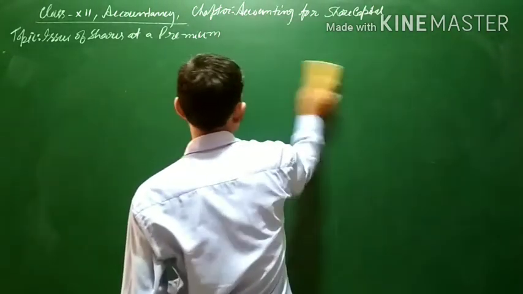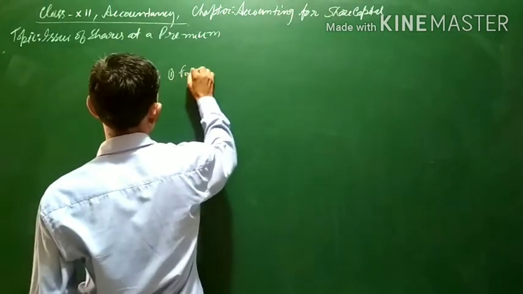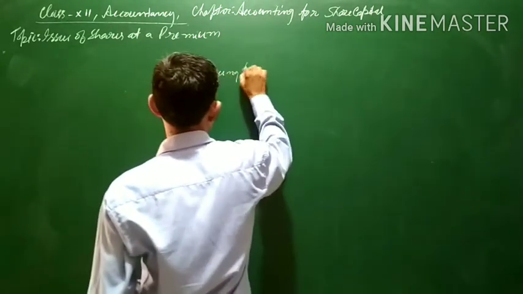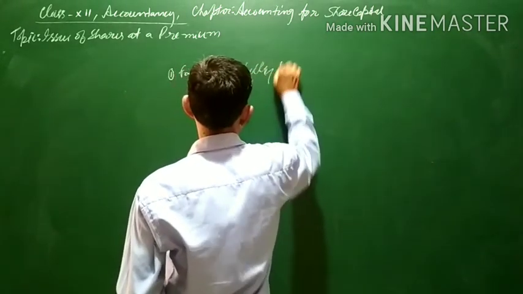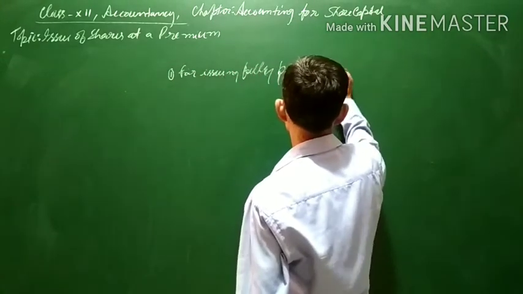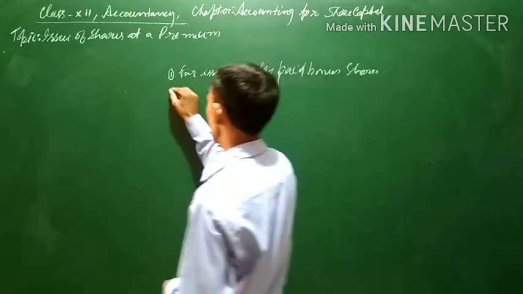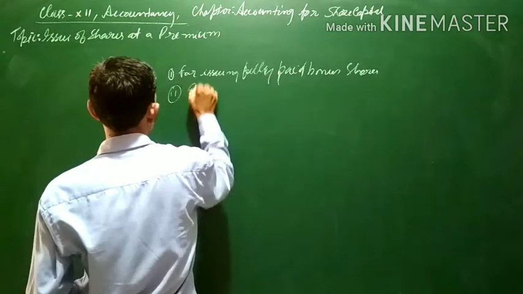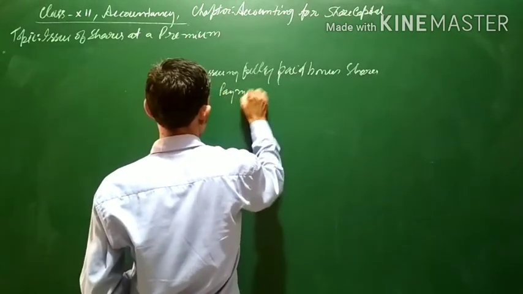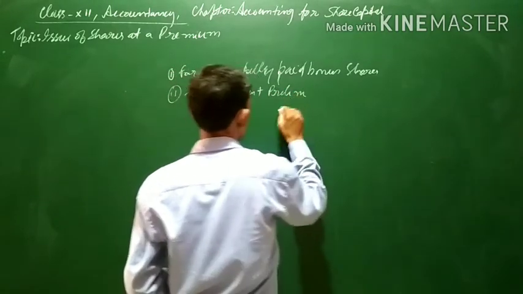These purposes are, you can note it: first, for issuing fully paid bonus shares. Then for payment of preliminary expenses.